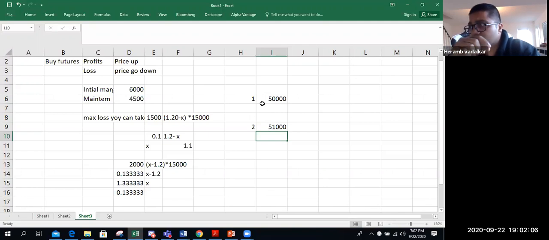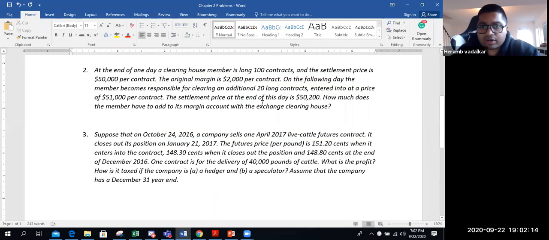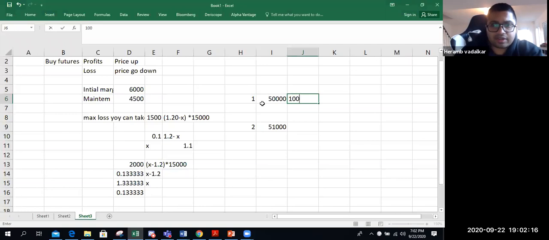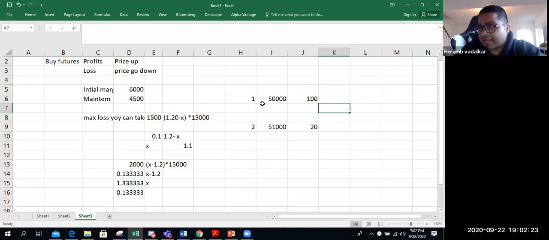Okay. In the first contract, you're long at a price of 50,000. In the second contract, you're long at a price of 51,000, right? The contract size is given. So this is 100 contracts and this is 20 contracts. Now the final closing price at the end of the day is 50 grand, $200. So what is happening?